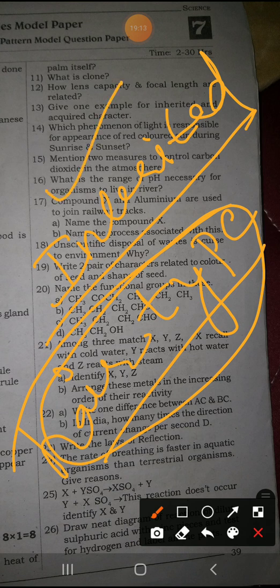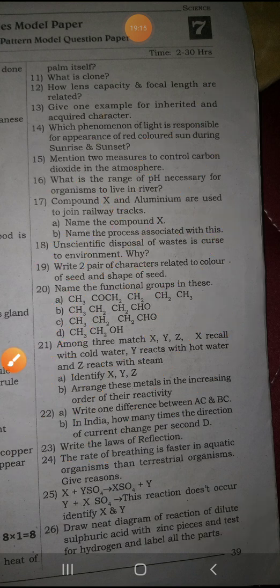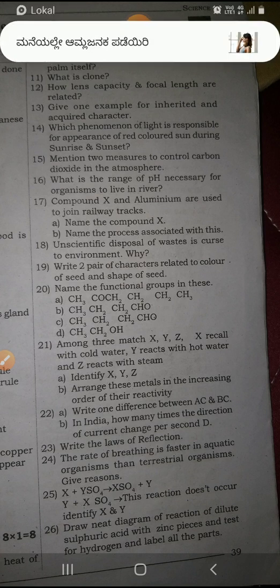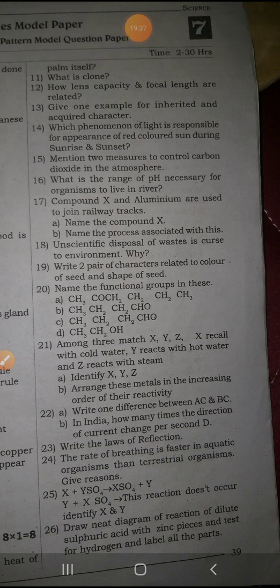Whereas for acquired, you can say swimming, playing football, playing cricket, driving the car or the motorcycle. All of these are acquired because they are not inherited.